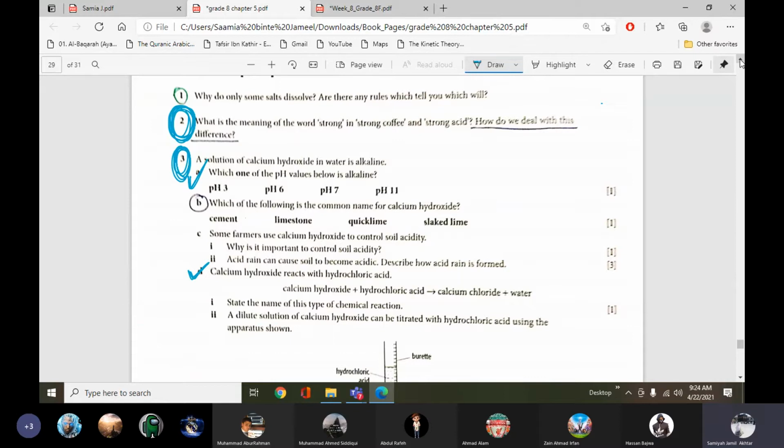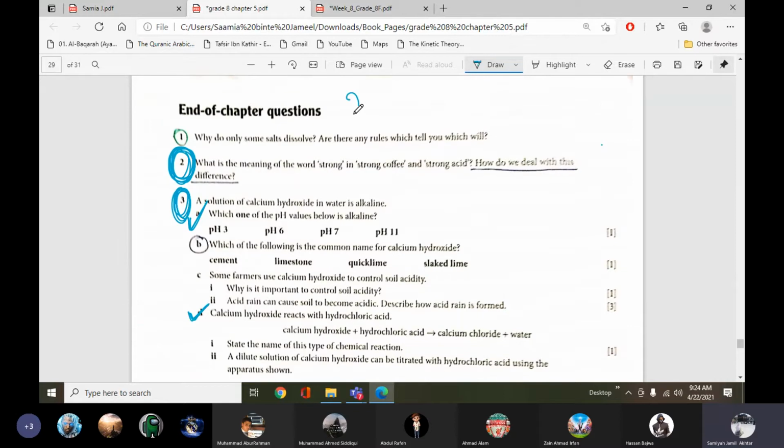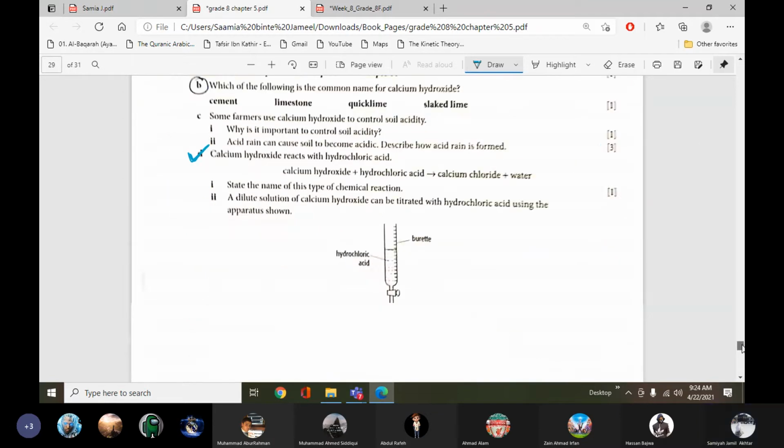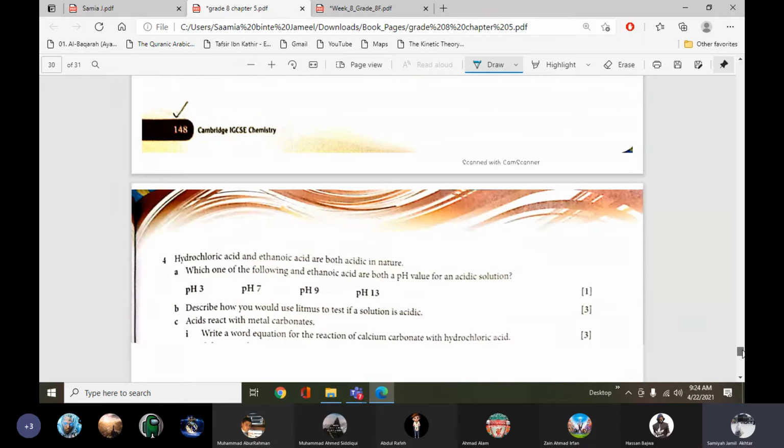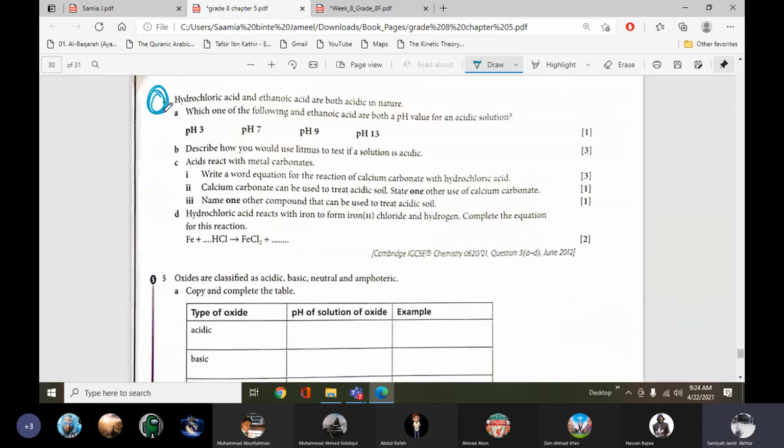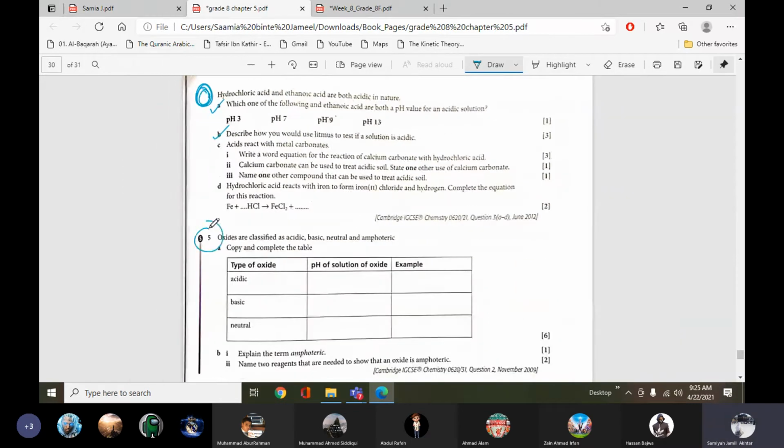Then question number 4, part A and B. And question number 5, part A and B.